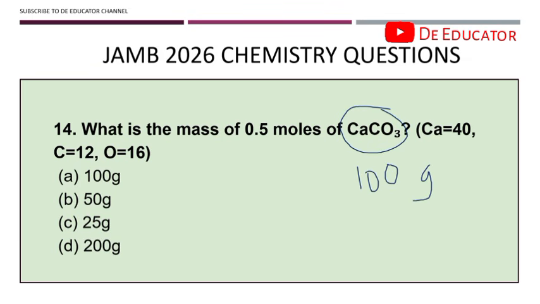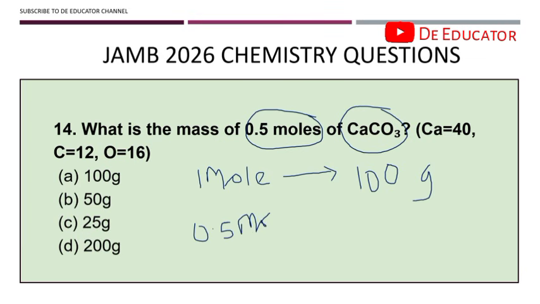And this CaCO3 you are seeing here is also equivalent to 1 mole. So 1 mole is going to give us 100 gram. So the question says 0.5 moles will give us what? But this is a very simple question. It's not something you stress yourself for. If 1 mole is giving us 100, 0.5 will definitely give us 50. It's as simple as that.